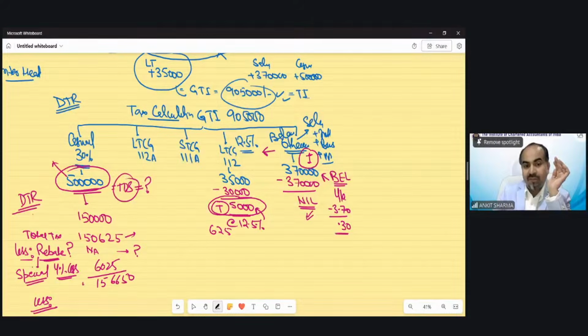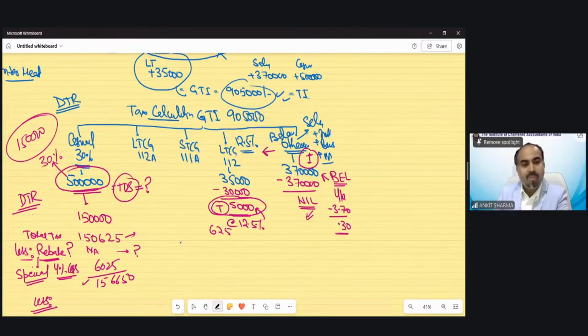My tax liability is 1,56,650. The rate is 30%. Exactly correct, Shamli. Correct, Nagaraj. So that means 1,50,000 has already been deducted from my casual income. So TDS needs to be reduced, and the remaining tax liability would now be 6650.